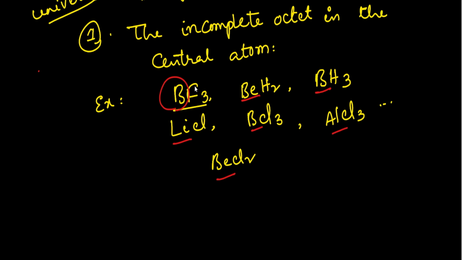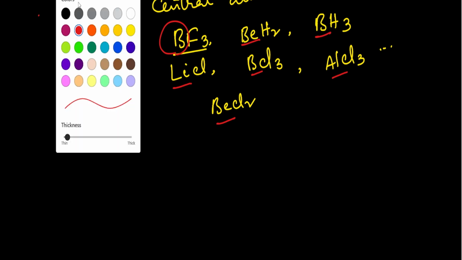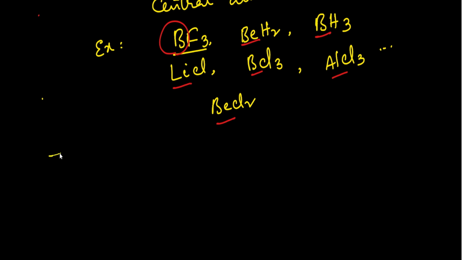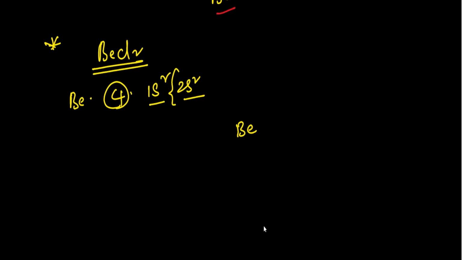I will explain with one example: beryllium chloride. So we know how beryllium chloride forms. The beryllium electronic configuration is 1s2, 2s2. It contains 4 electrons, so in the outermost shell it contains 2 electrons. So this is the beryllium atom, and it contains 2 valence electrons.